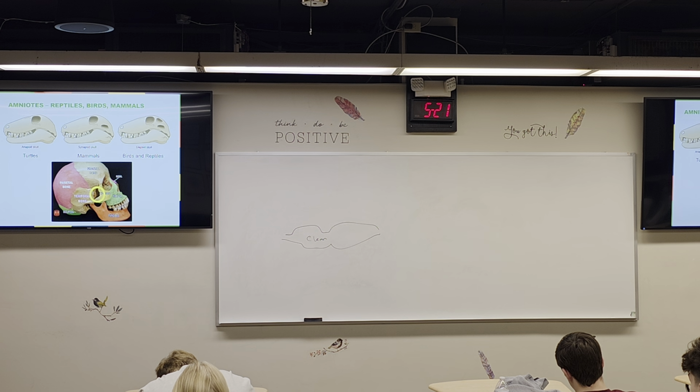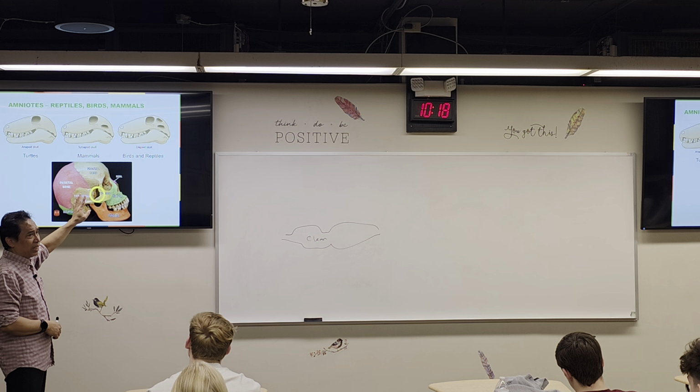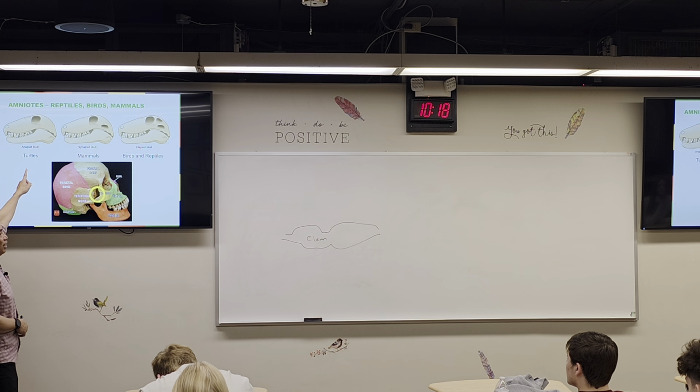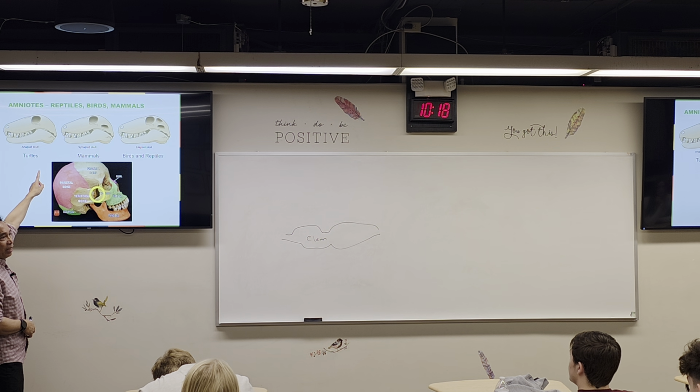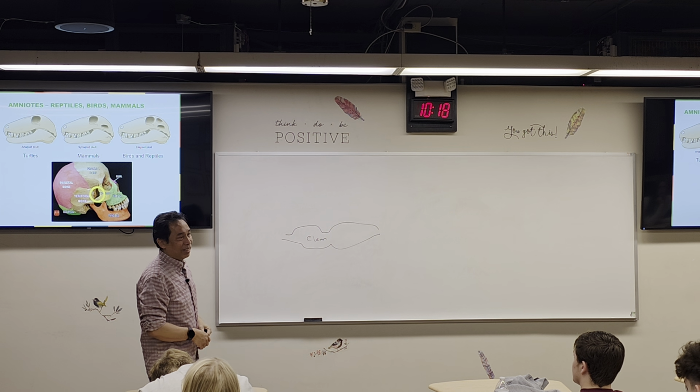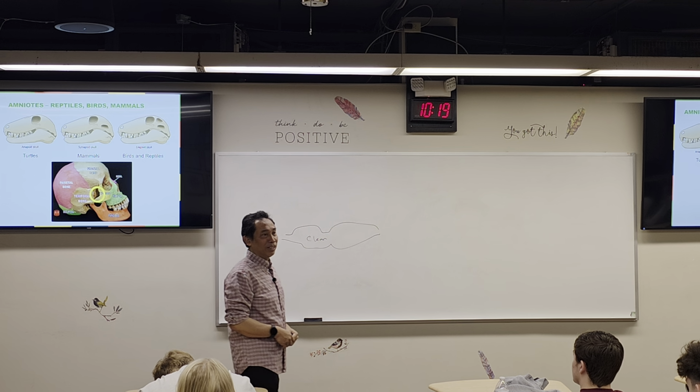Now, if you see the skulls of these animals, there are 3 types of skulls. First, none. There is no post-orbital fenestrae. It is only present in turtles. Turtle and its family, including tortoise.